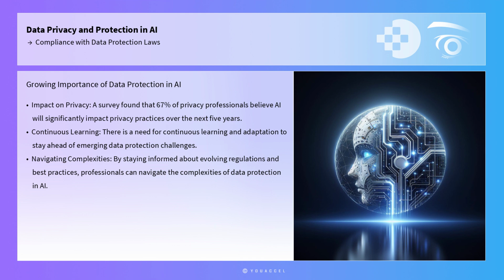Statistics reveal the growing importance of data protection in AI. A survey conducted by the International Association of Privacy Professionals found that 67% of privacy professionals believe that AI will significantly impact privacy practices over the next 5 years. This underscores the need for continuous learning and adaptation to stay ahead of emerging data protection challenges. By staying informed about evolving regulations and best practices, professionals can effectively navigate the complexities of data protection in AI.